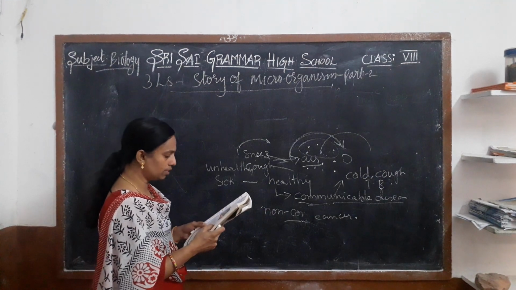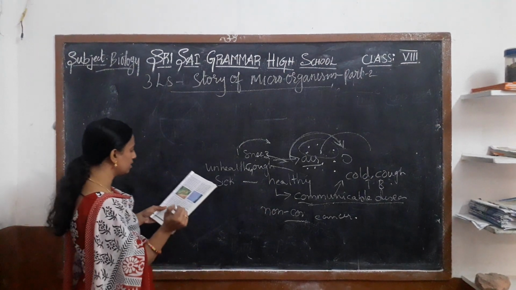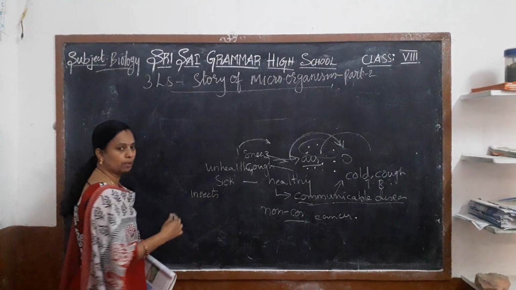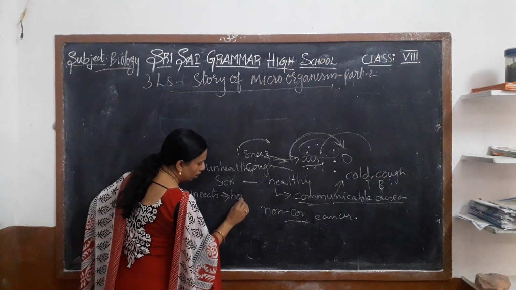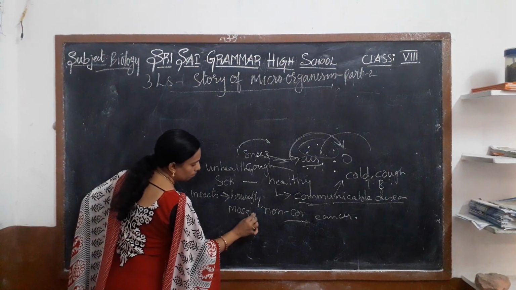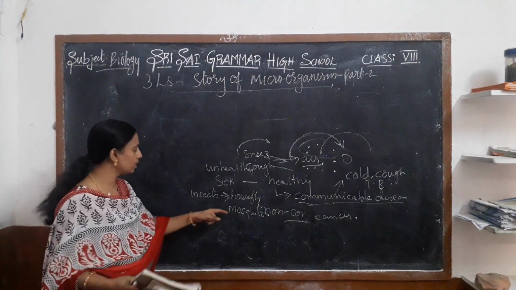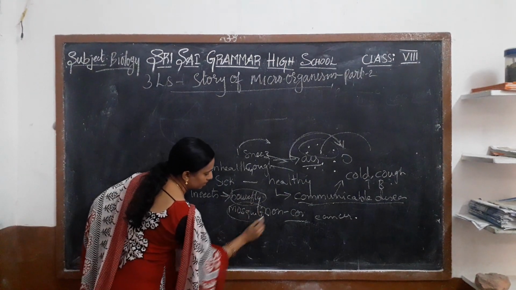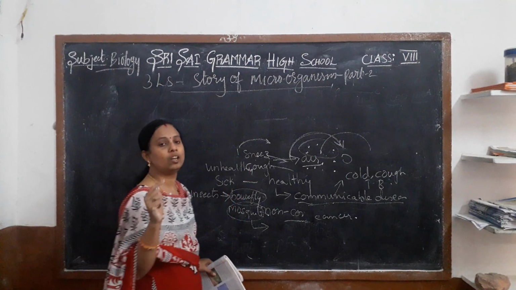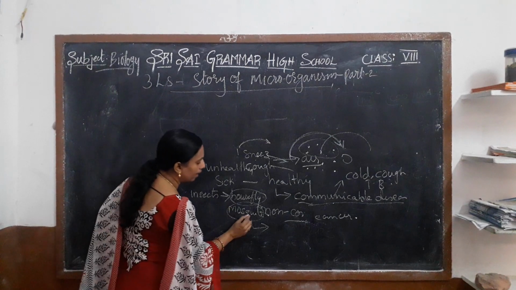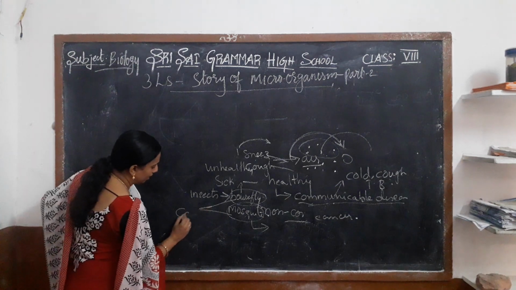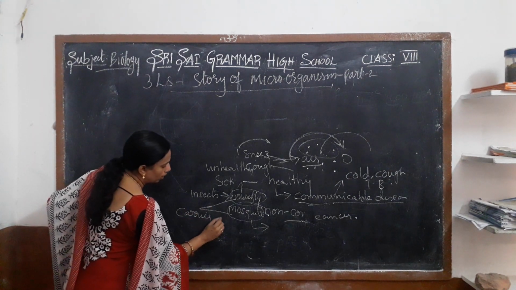And also through insects. Which insects carry diseases, that is, carry the pathogen? Houseflies carry diseases, and mosquitoes also carry diseases. These are known as carriers. They carry the pathogen, the disease-causing organism. So houseflies and mosquitoes are known as carriers, or they are also called vectors.